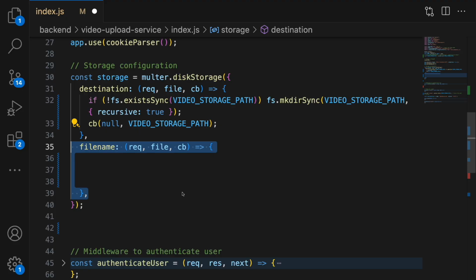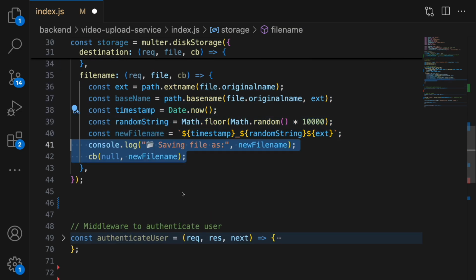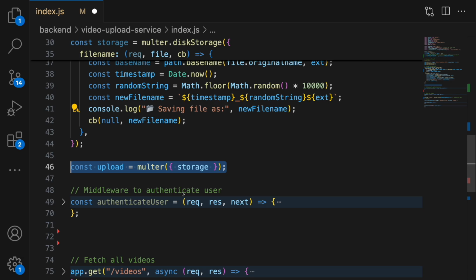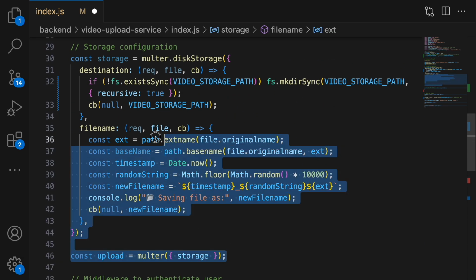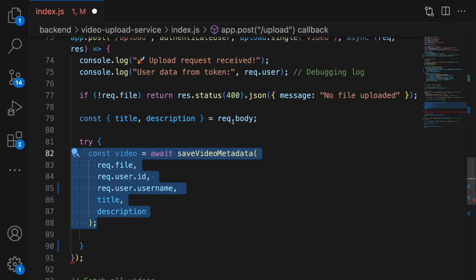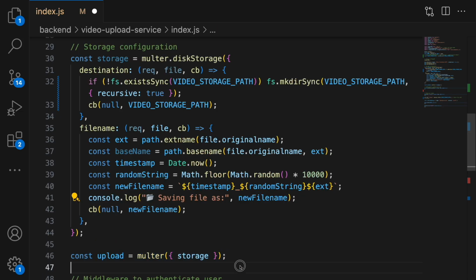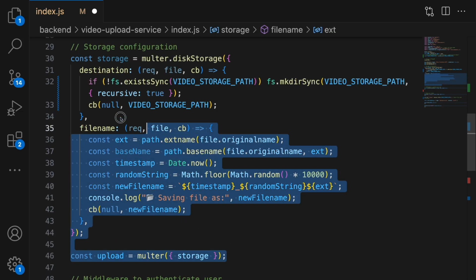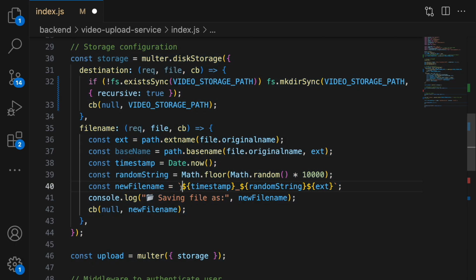How I solved it is I utilized the Multer library to handle the file uploads. Second, I used custom storage logic inside this Multer function, which will generate unique file names. And then, of course, a database to store essential video details. And as I told you, to prevent overwrites, I use Multer for file uploads and added a custom storage function inside it. This function will help us generate unique file names based on a timestamp and random string.